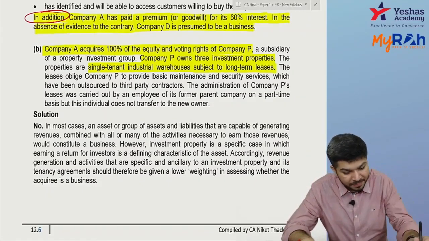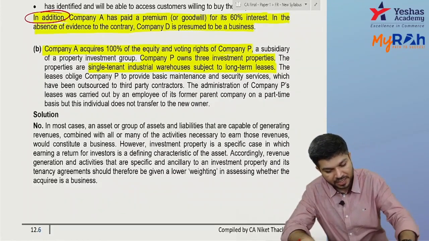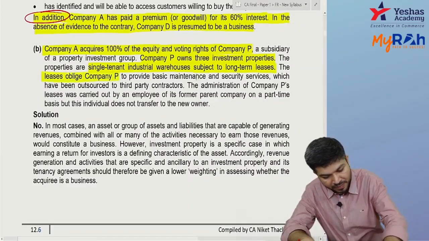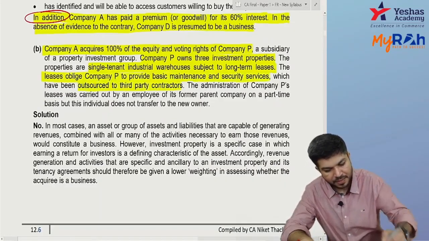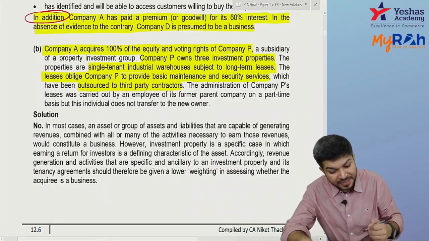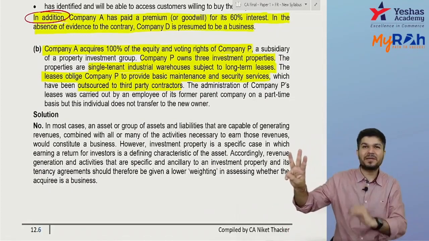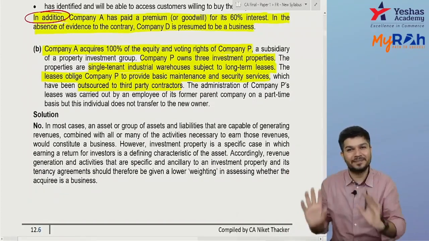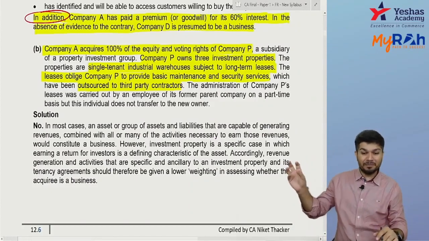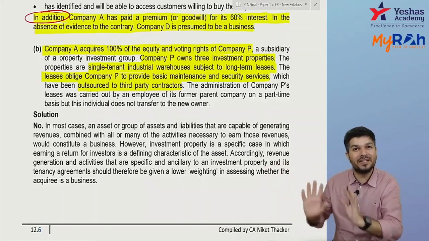The lease requires P Limited to provide some basic maintenance and security service, which has been outsourced to a third-party contractor. So P has 3 warehouses, which are given on rent to one party, a single tenant. And P also has to give some basic services like maintenance and security, but P doesn't do that on its own. P has outsourced it to third-party contractors.